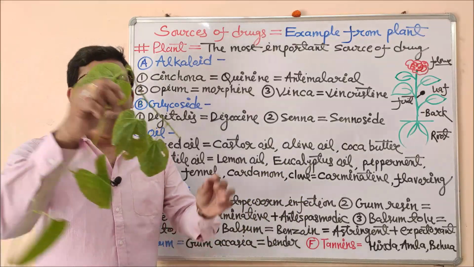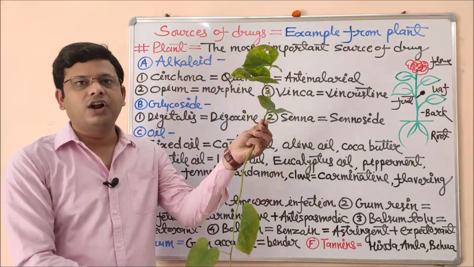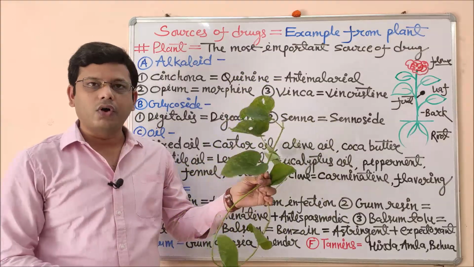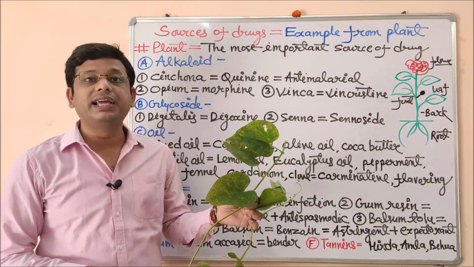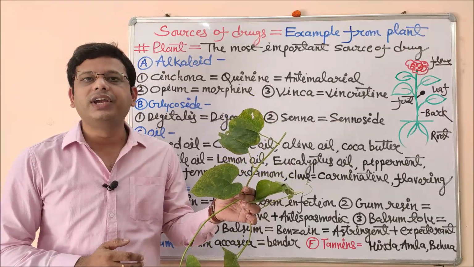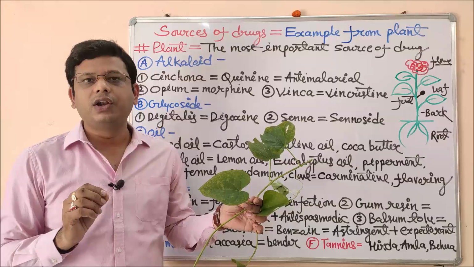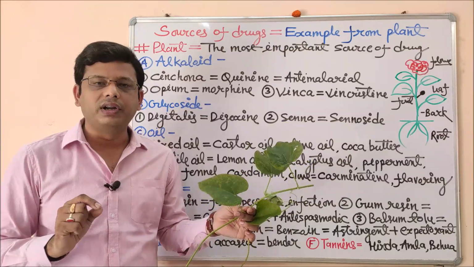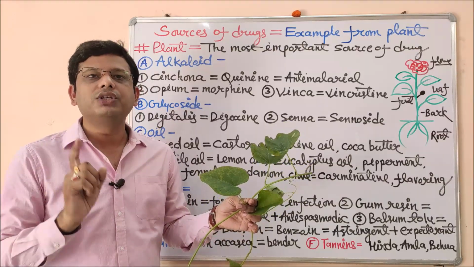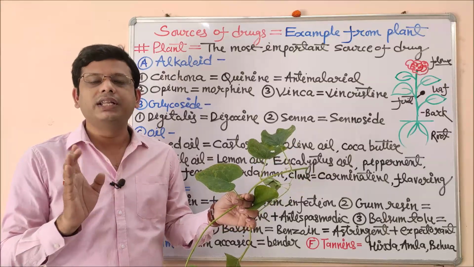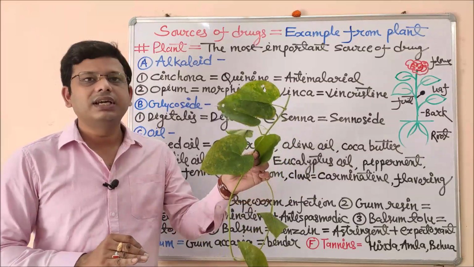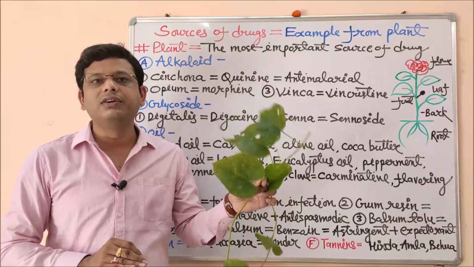Coming to the next one, this is the queen of drugs right now. In this pandemic situation of coronavirus, everyone is depending upon giloy. So this is the leaf of giloy, and this is a small instruction that you have to use giloy if your liver is not working properly, but only under the supervision of an Ayurvedic practitioner or any other medical practitioner. So this is giloy, a very good vital liver tonic.